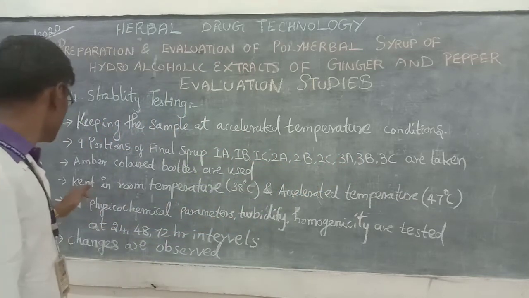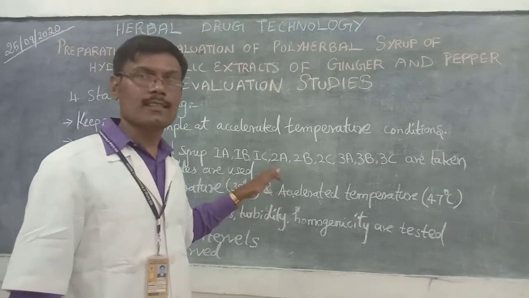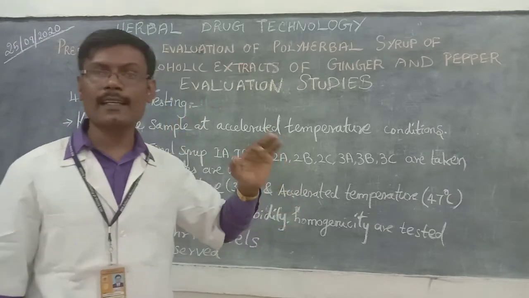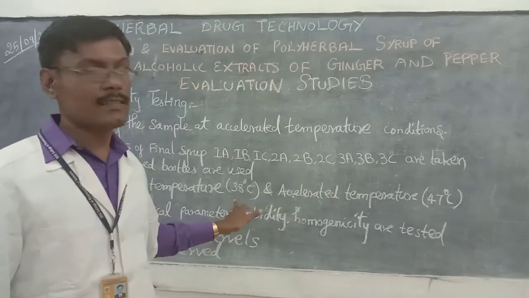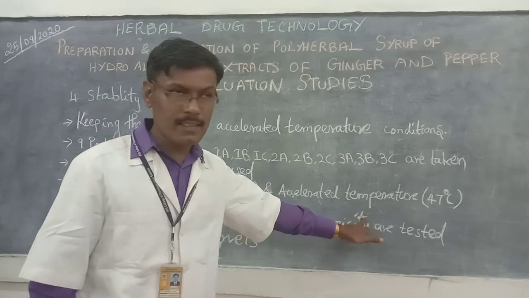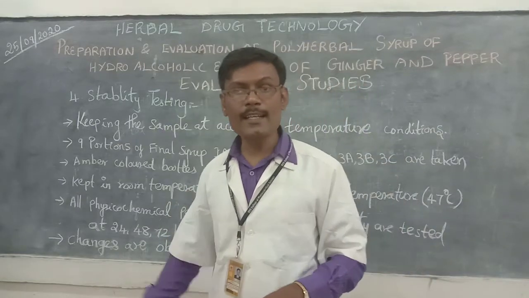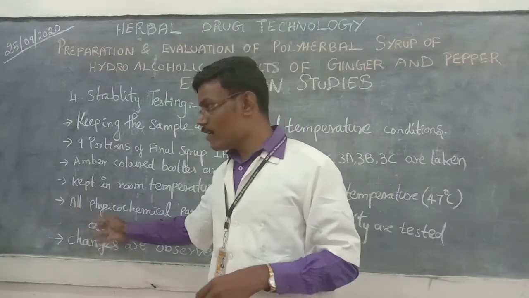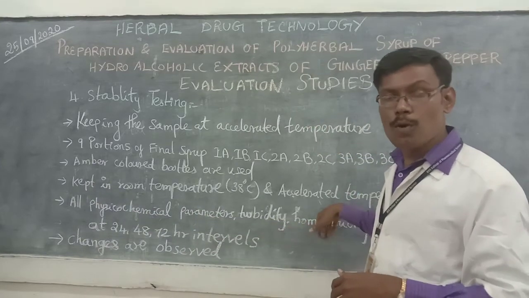Then these will be kept at room temperature, I mean 38 degrees Celsius. Normal room temperature is 25 to 30 degrees Celsius. According to this procedure, they have mentioned 38 degrees Celsius, and the others will be kept at isolated temperature, that is 47 degrees Celsius. In this condition, we have to determine the physicochemical properties, the turbidity and homogeneity.